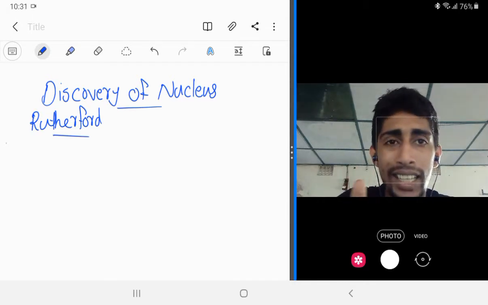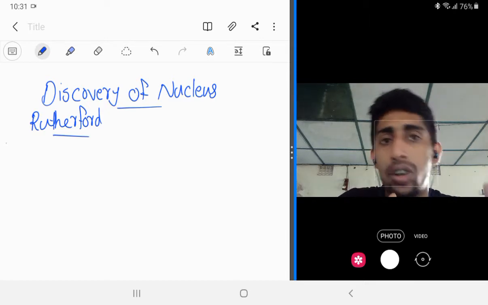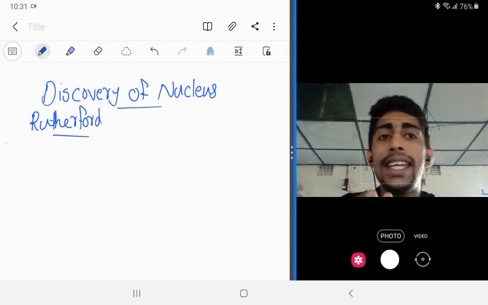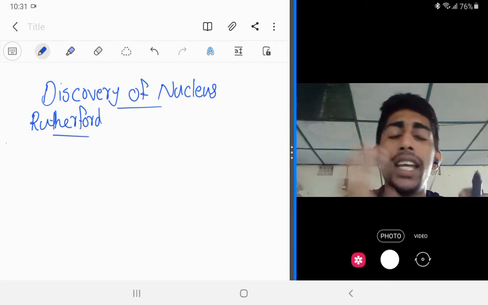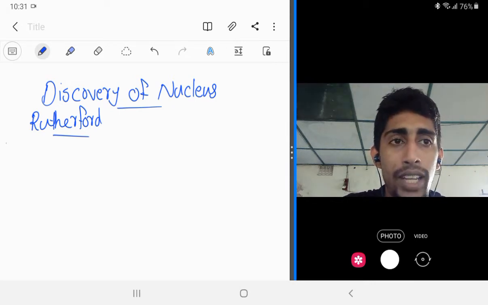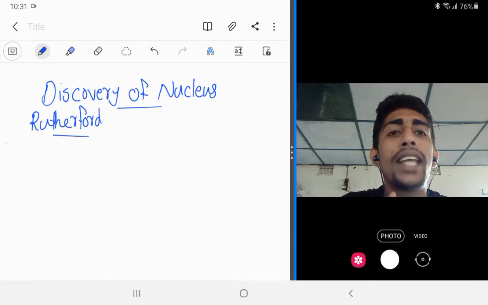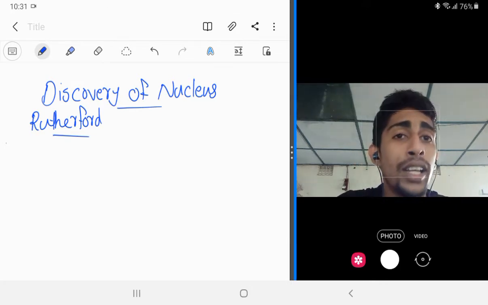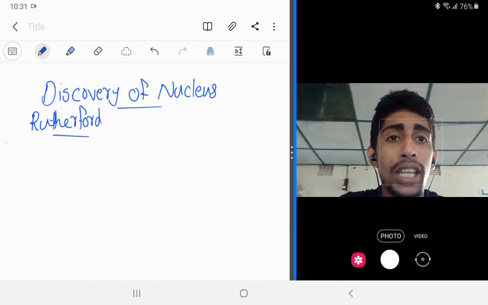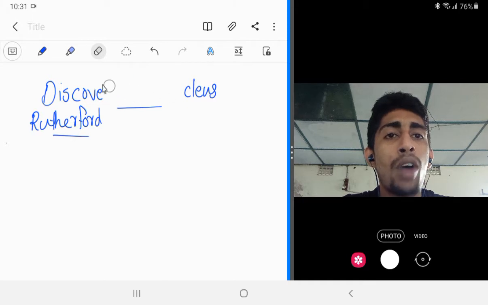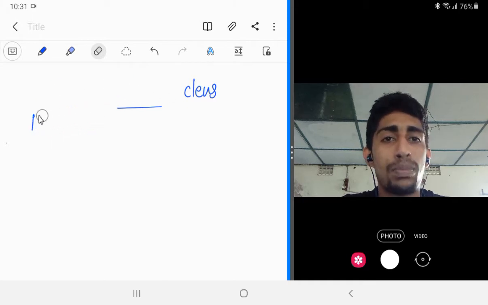But later, the scientist called Rutherford did so many experiments and he discovered that in an atom, both the protons and electrons are not arranged randomly. So that experiment is known as the Rutherford experiment. So we are going to study about the Rutherford experiment.